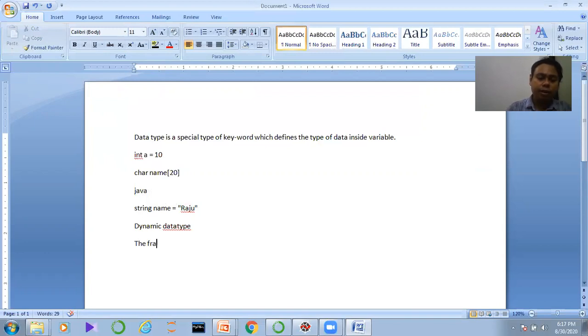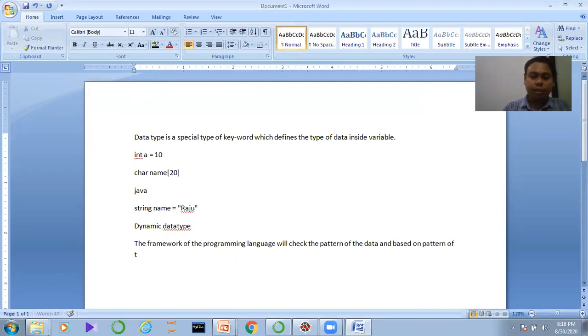The framework of the programming language will check the pattern of the data, and based on the pattern of the data, it can decide the data type inside the variable, right?